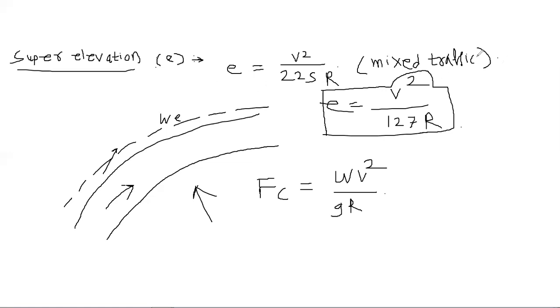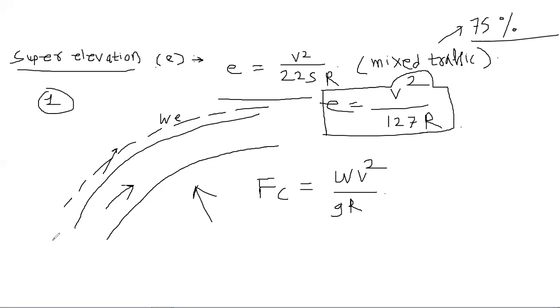Okay. Now, why this 225, or where from did it come? Because for mixed traffic, we consider 75% of the design speed. Means if the design speed is 100 kmph, we will only consider it as 75 kmph. And considering the value of V as 75 kmph, we will get this formula for the mixed traffic, that is e is equal to V square by 225R.